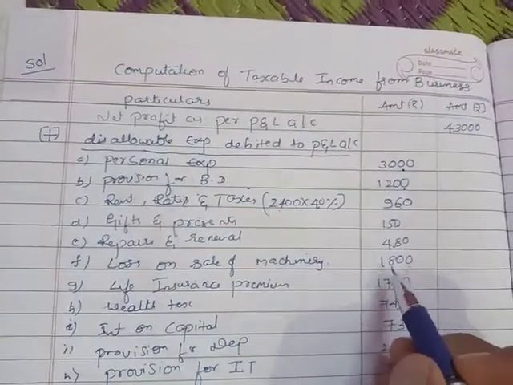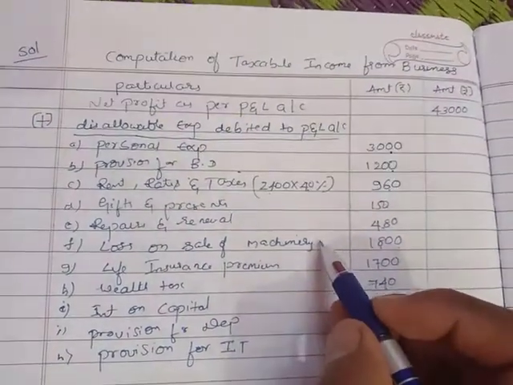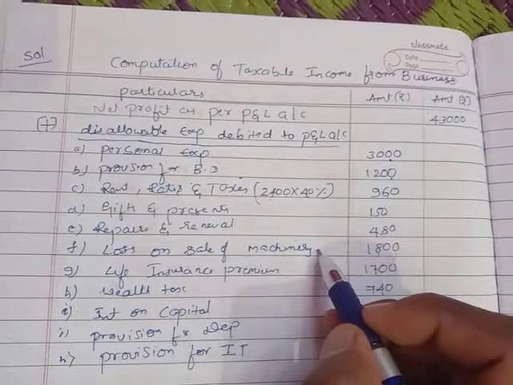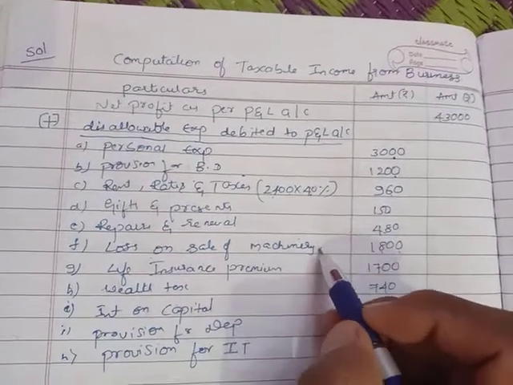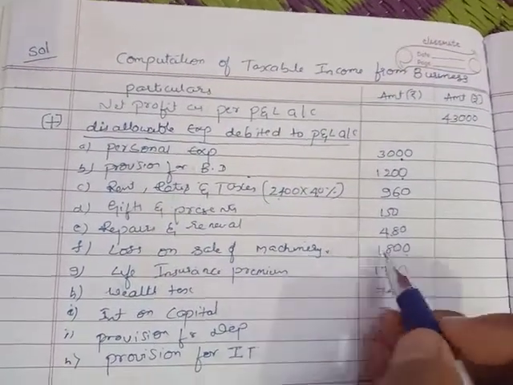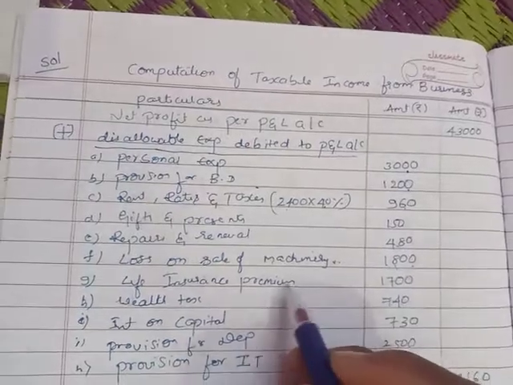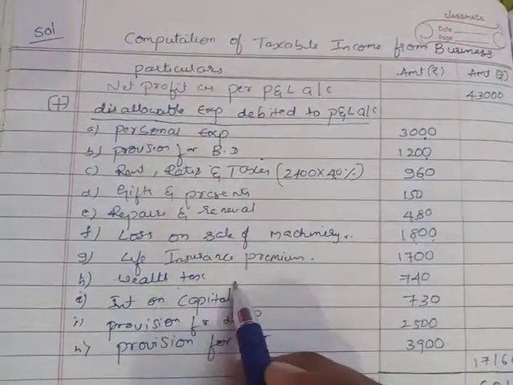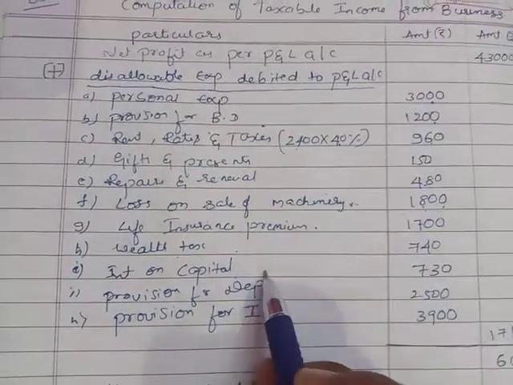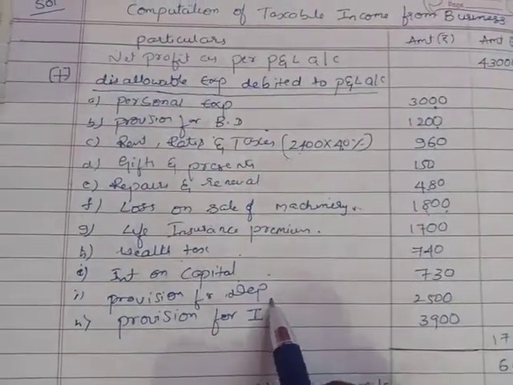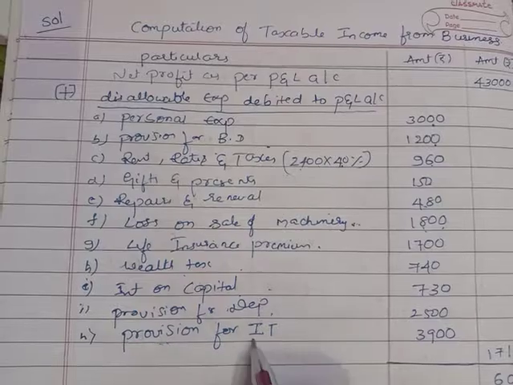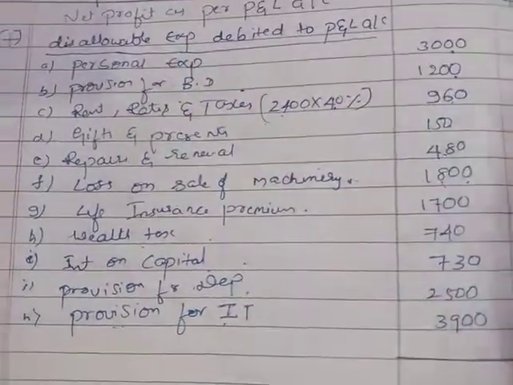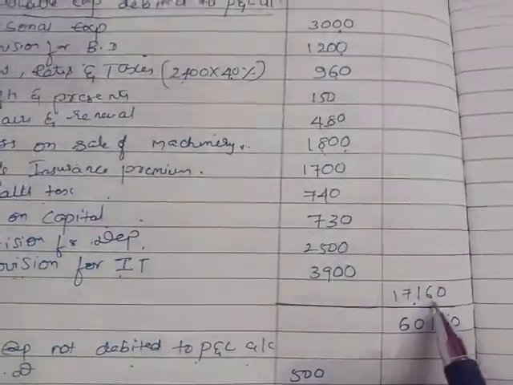The loss on sale of machinery was not used for business. If in case it was used for business, this item would not be considered here, but since it was not used for business, it is personal. So 1,800 is disallowable. Next, life insurance premium is disallowable. Next, wealth tax is also disallowable. Next, interest on capital is also disallowable. Next, provision for depreciation is also disallowable. Next, provision for income tax is also disallowable. If you total these items, you will get 17,160.